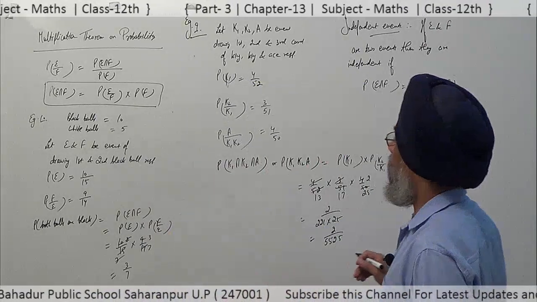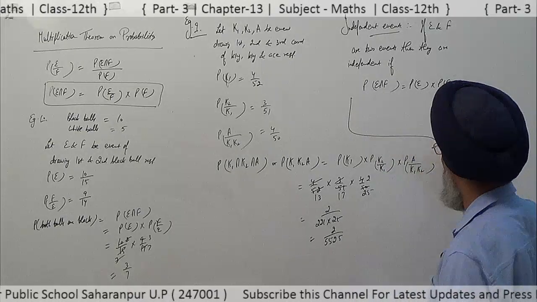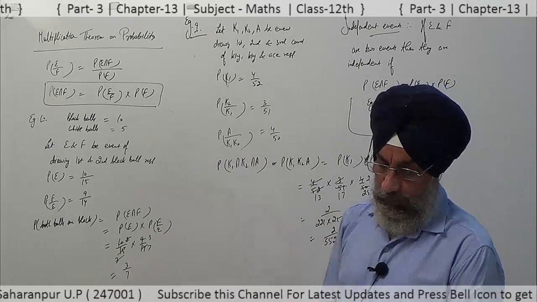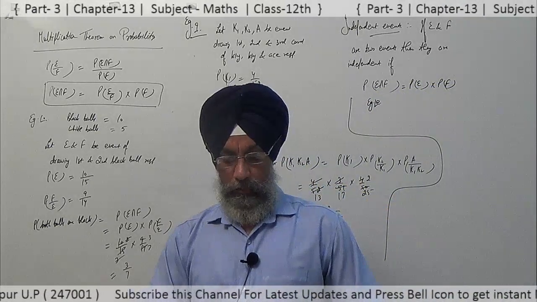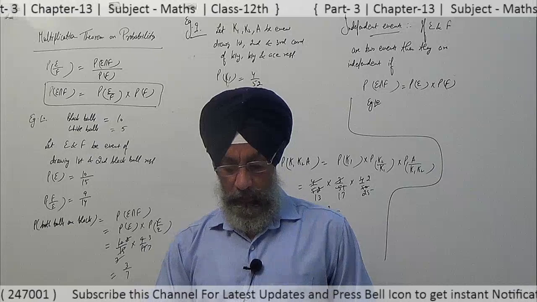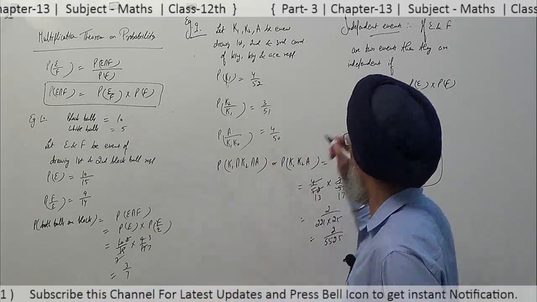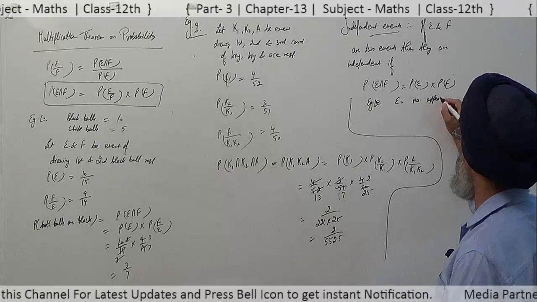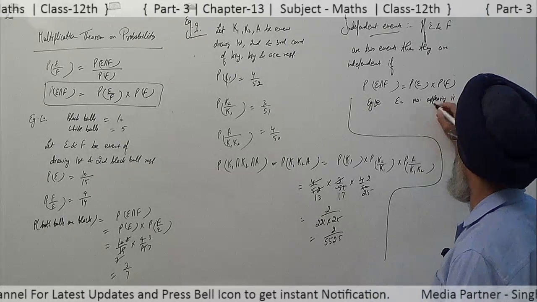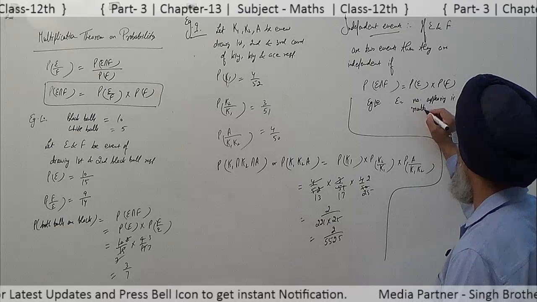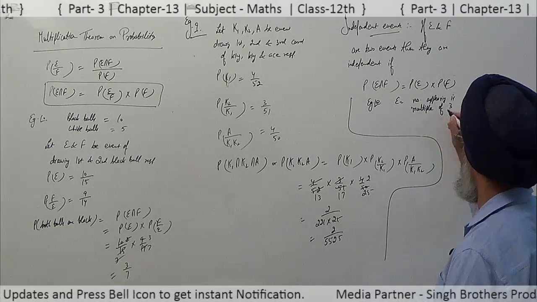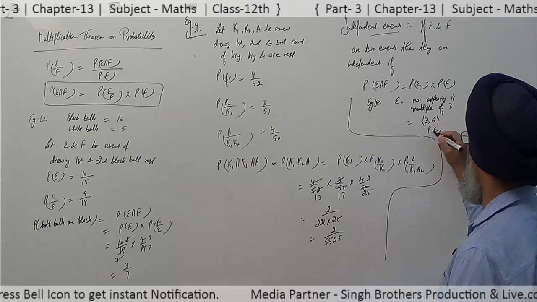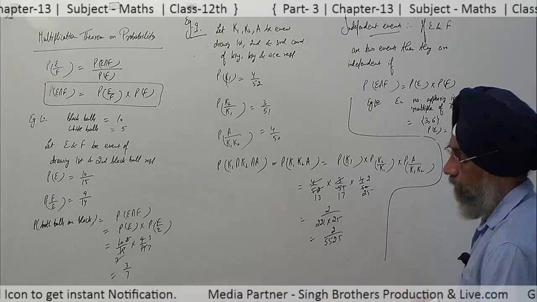Let us see example number 10 related with it. A die is thrown. E is the event that the number appearing is a multiple of 3, that is 3 and 6. So probability of E becomes 2 upon 6.